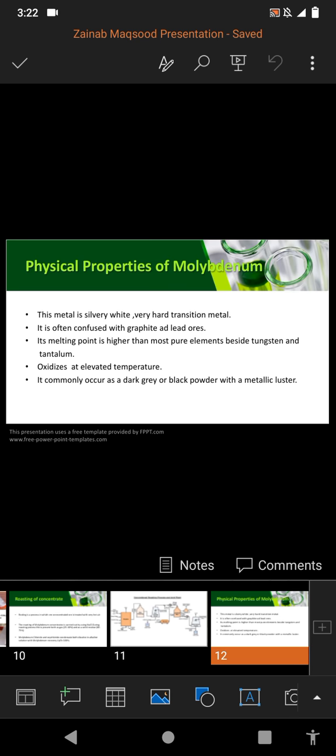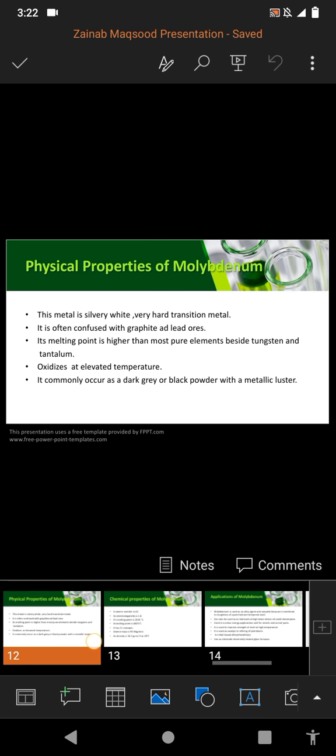Now we will discuss the physical properties of molybdenum. This metal is a silvery white, very hard transition metal. What are transition metals? Transition metals are metals that show variable valency and a strong tendency to form coordinate compounds. It is often confused with graphite and lead ores, as we have discussed earlier. Its melting point is higher than most pure elements besides tungsten and tantalum. It oxidizes at elevated temperature. It commonly occurs as a dark gray or black powder with a metallic luster.